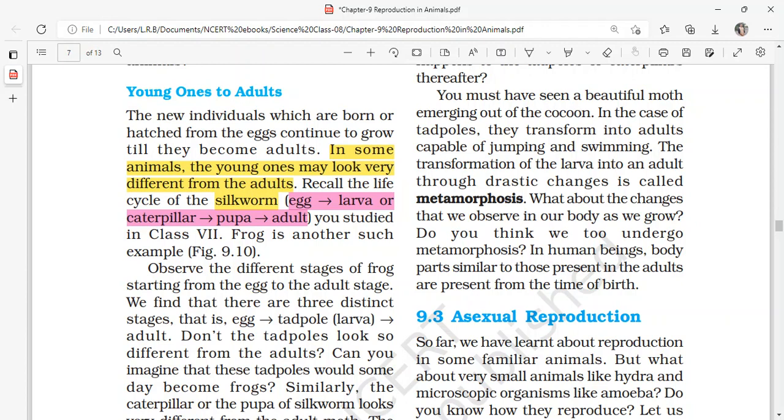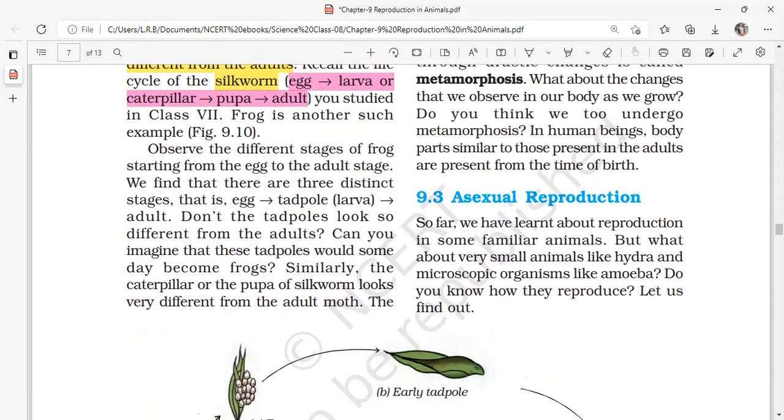So these are the developmental stages of a silkworm. Frog is another such example. So in this chapter, we will be discussing frog as an example for these changes. Observe the different changes of a frog starting from the egg to the adult stage.